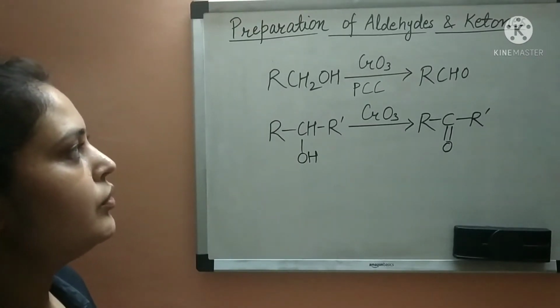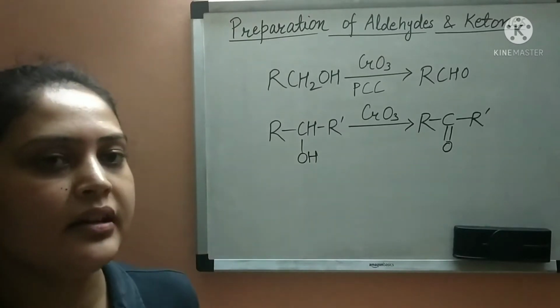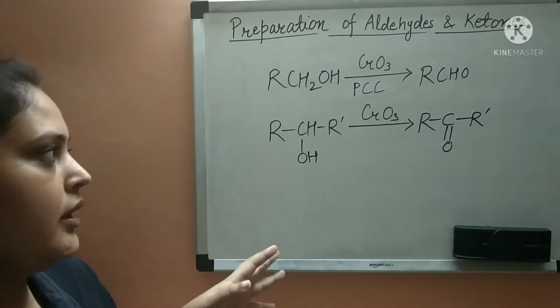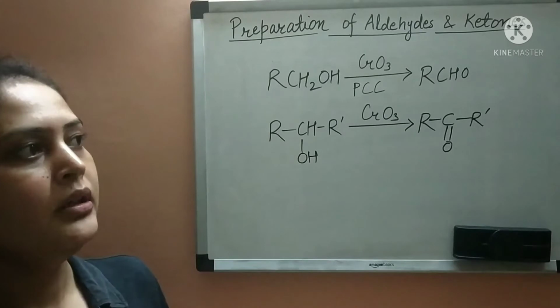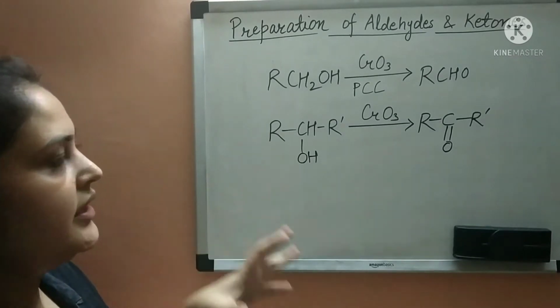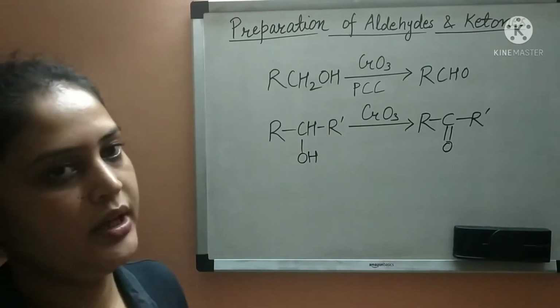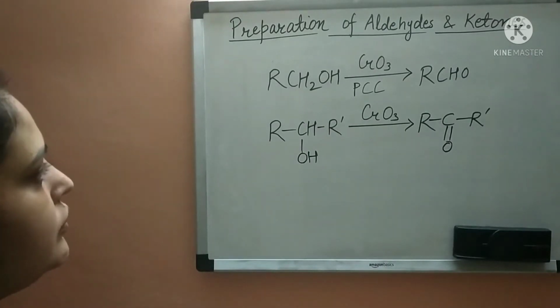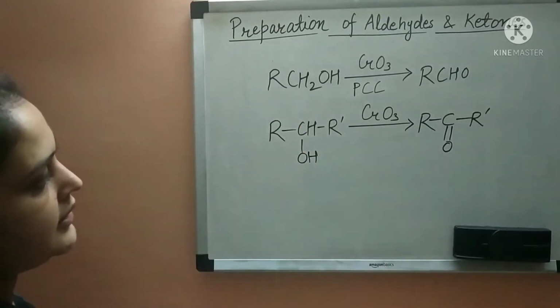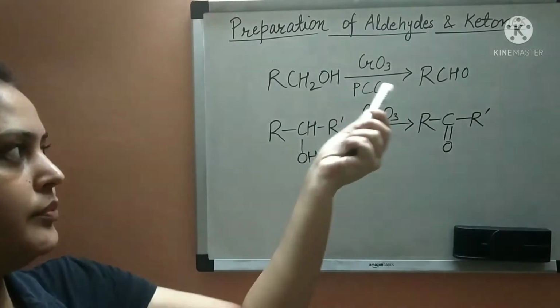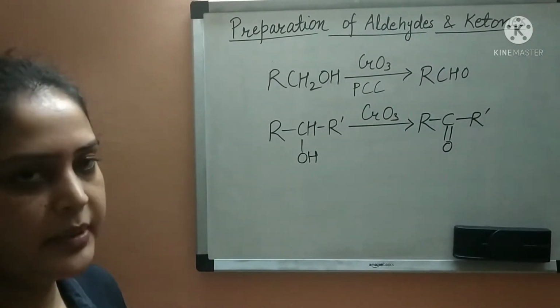Otherwise, if you give drastic conditions with an oxidizing agent to a tertiary alcohol, then you can get carboxylic acids, not the aldehyde or ketone. So we can use only the primary and secondary alcohols to form the aldehydes and ketones respectively.